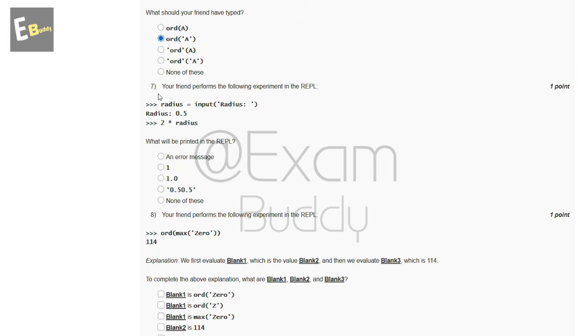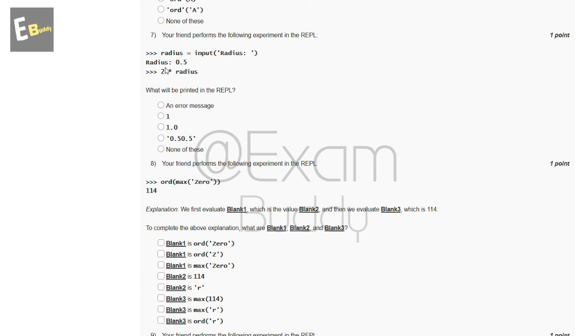Now the seventh question is: your friend performed the following experiment in the REPL. radius = input('radius'), such that 0.5, 2 into radius. What will be printed in the REPL? So these are the options and the answer of our seventh question is C 1.